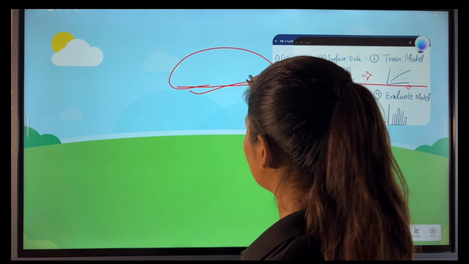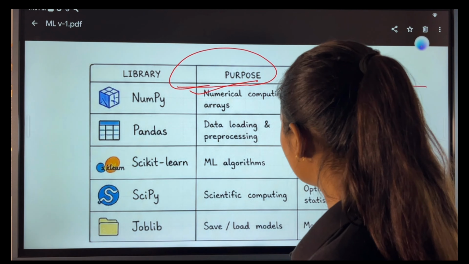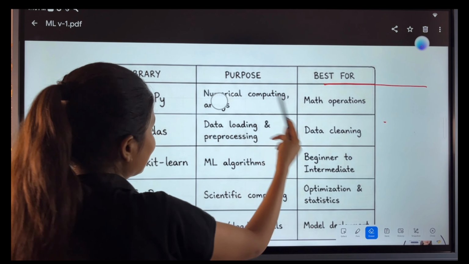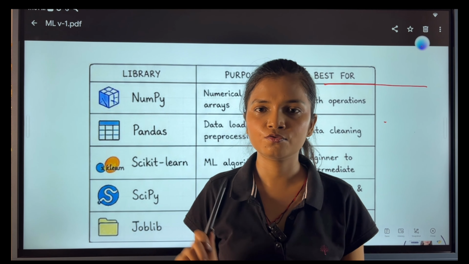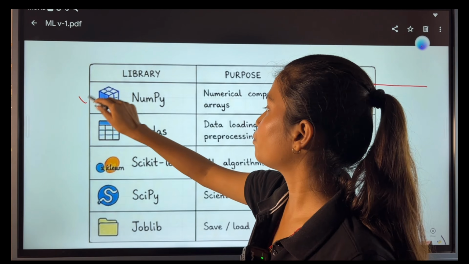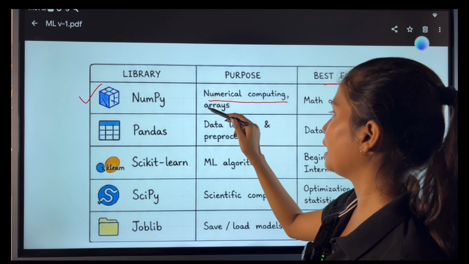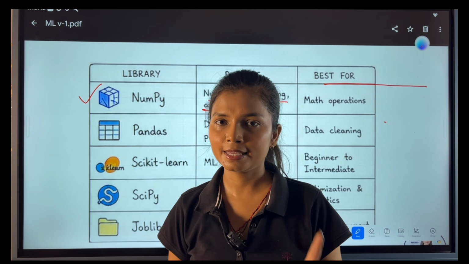Now the next thing that we are going to discuss is the libraries which are required. There are multiple different libraries that you might have heard about on Google and the internet, but these 5 are the ones you have to focus on, starting from NumPy. NumPy is for numerical computing and arrays. When you want to perform any mathematical operation, NumPy is important.